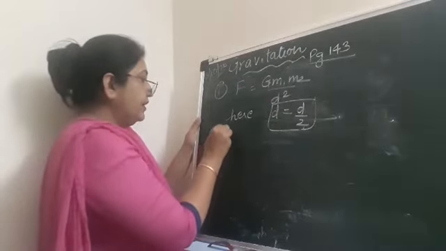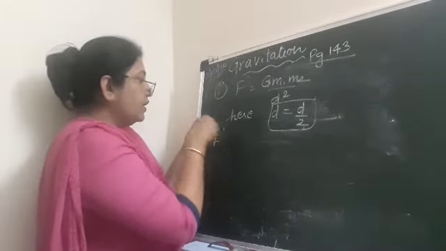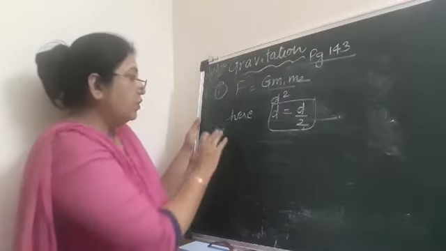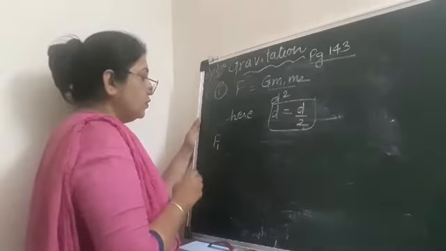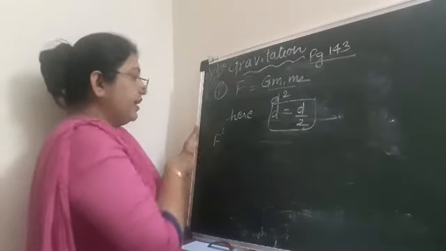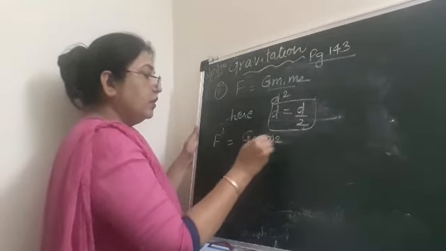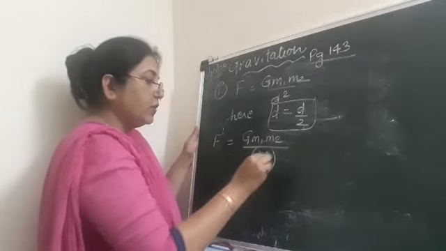So F dash, when I put a comma on F, it becomes F dash. If you want, you can give a name F1. So we will write F dash is equal to Gm1m2 upon d by 2 the whole square.